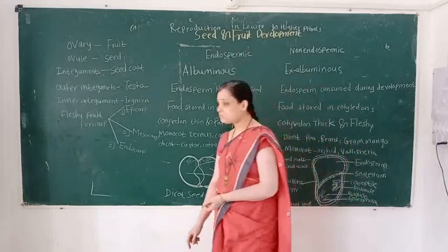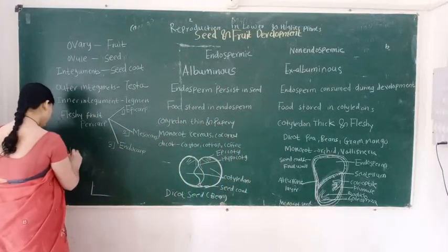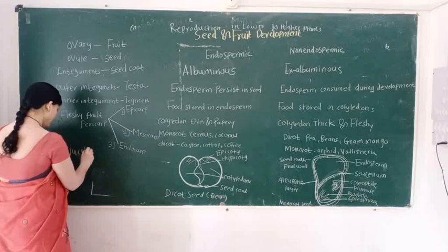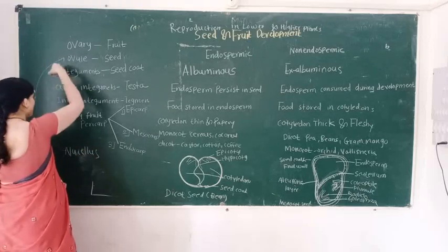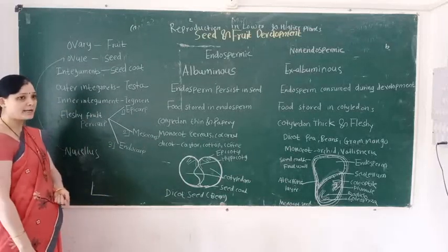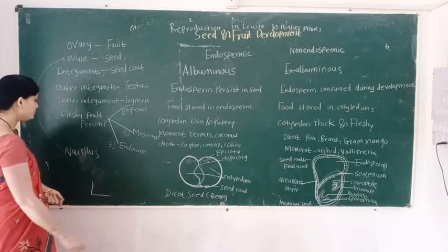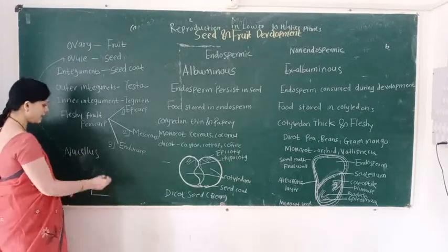Then after fertilization, the nucellus is also a part of the ovule. Nucellus is made up of parenchymatous cells. Nucellus is called the megasporangium.